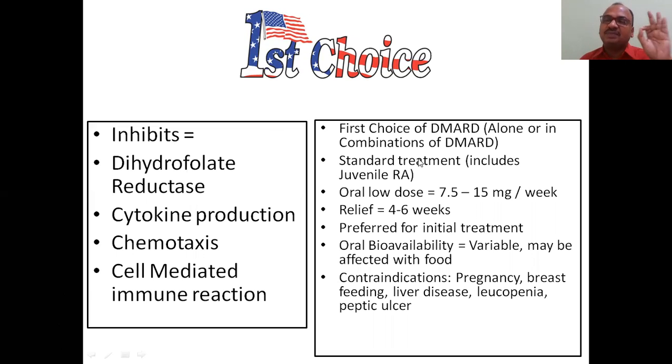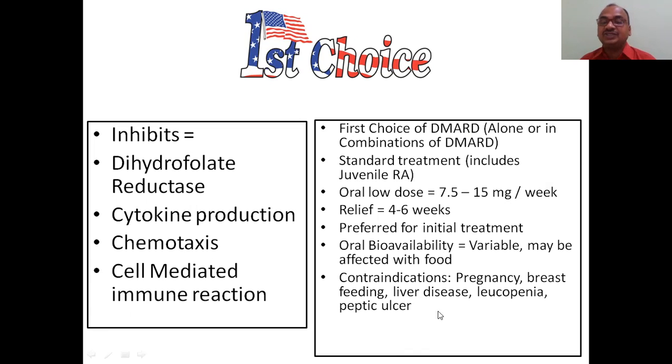The number of times it appeared in the old question papers. Standard treatment. It is a standard treatment, includes juvenile rheumatoid arthritis. Oral low dose 7.5 to 15 mg. Relief is within 4 to 6 weeks. You will not get immediate relief. Okay, 1 month to 1.5 months. Preferred for initial treatment. Bioavailability is variable and it varies with food.